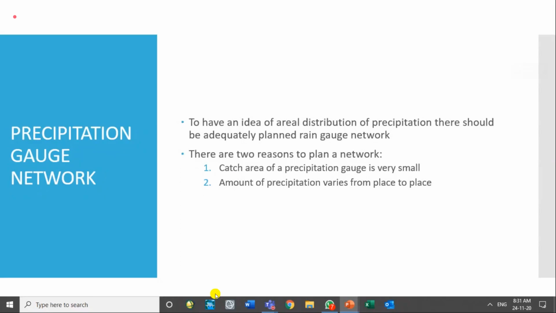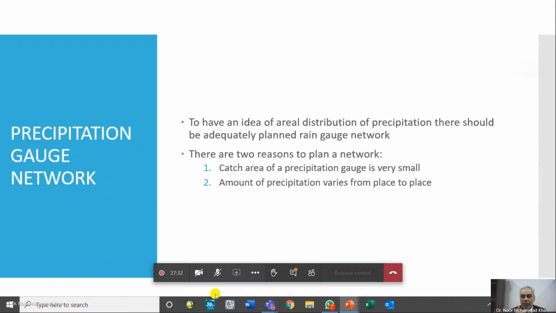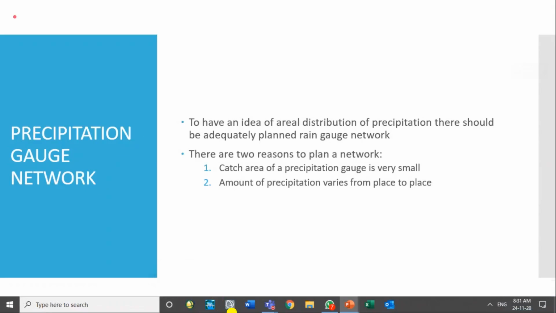But because the rain varies from location to location, we should design the gauge network, or precipitation gauge network, in such a way that the variation is well recorded, so that our calculations of water availability and of the rainfall well depict the actual condition. So that is what is mentioned over here.